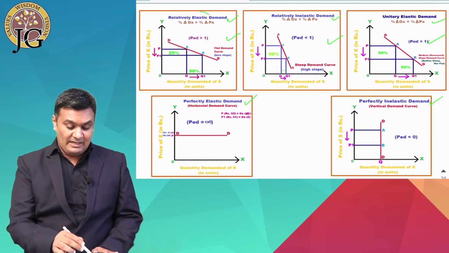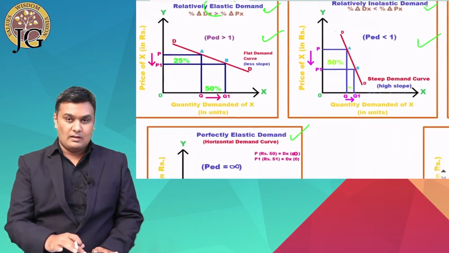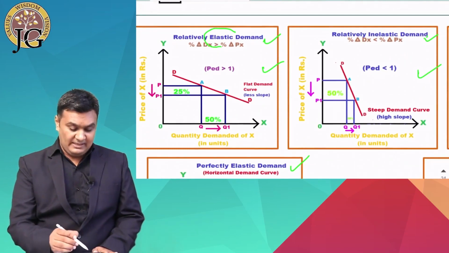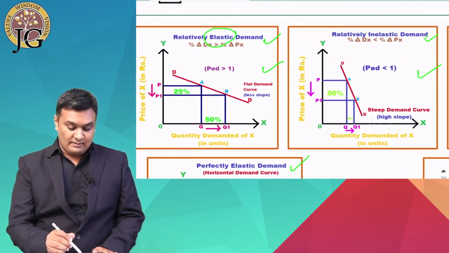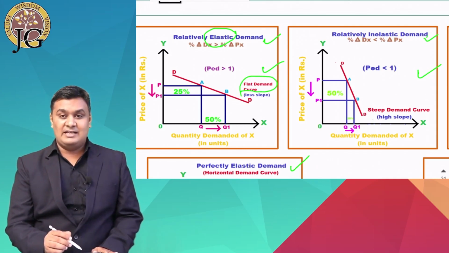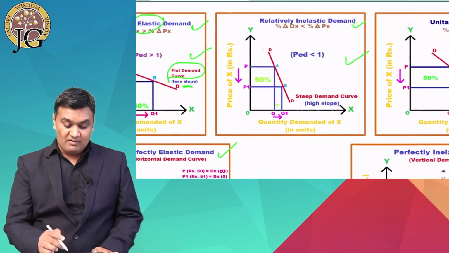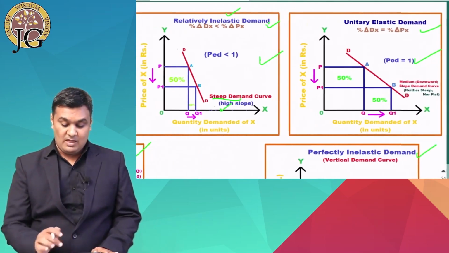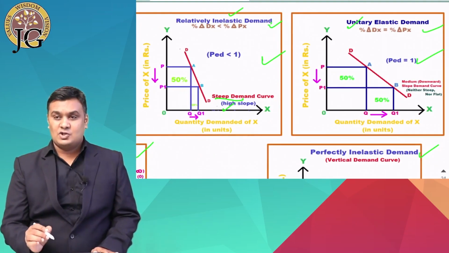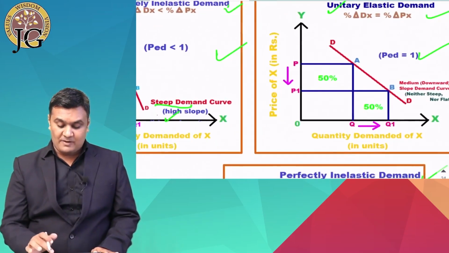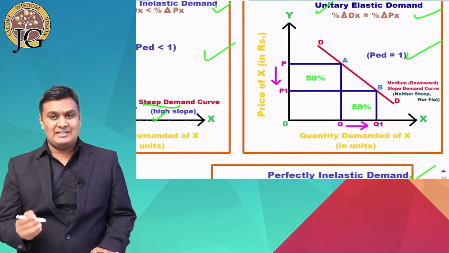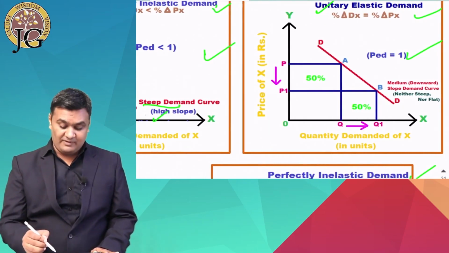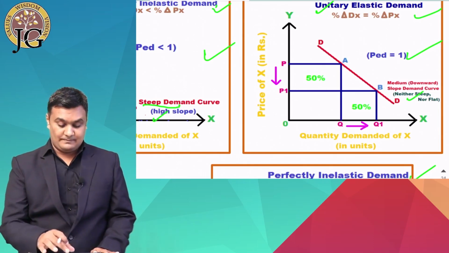In case of elastic demand, the demand curve is flat, which indicates a low slope. While inelastic demand has a steep demand curve, which indicates a high slope. And what kind of slope does unitary elastic demand show? It is a medium slope. It is downward, but medium, neither steep nor flat.